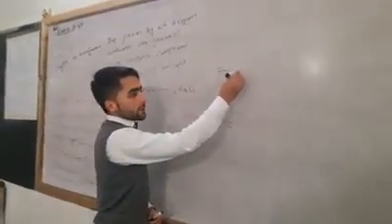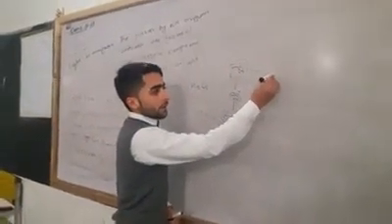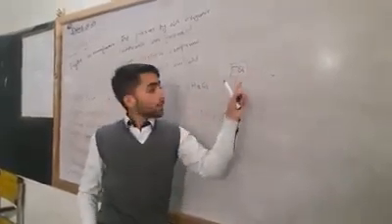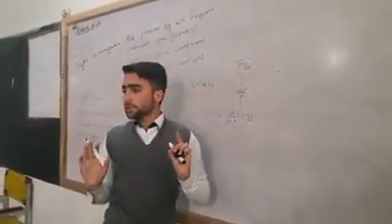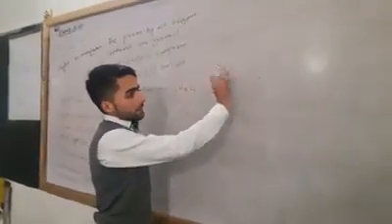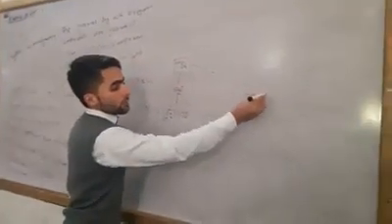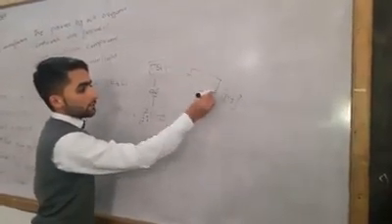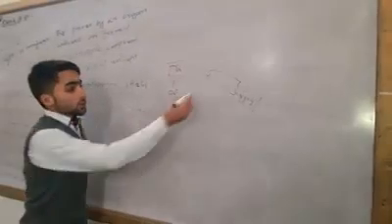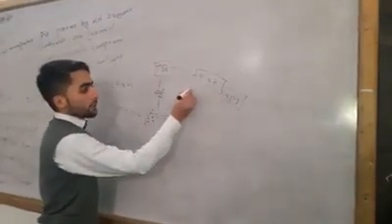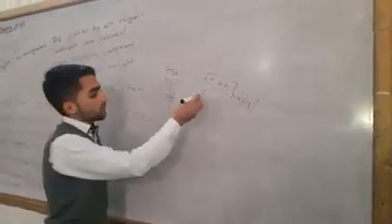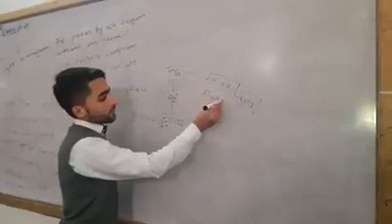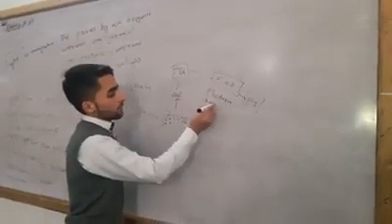Then it gives electrons to photosystem 1, so oxidation occurs. These electrons move to photosystem 1 through the electron transport chain, also called the cytochrome complex.